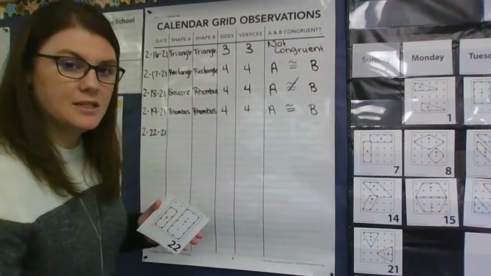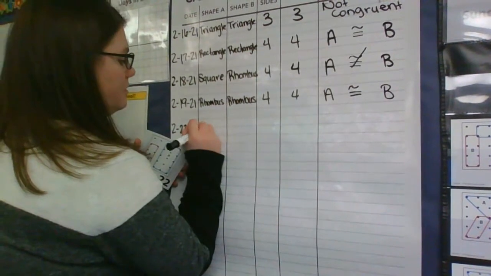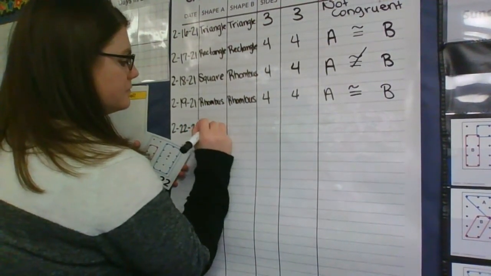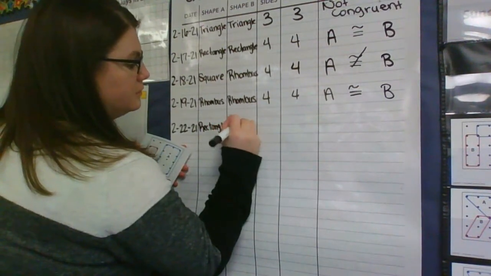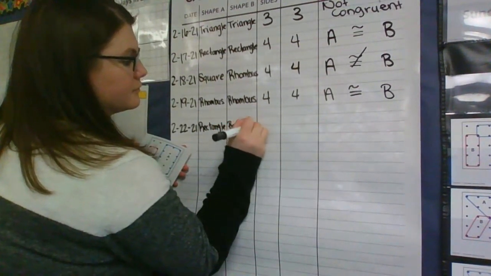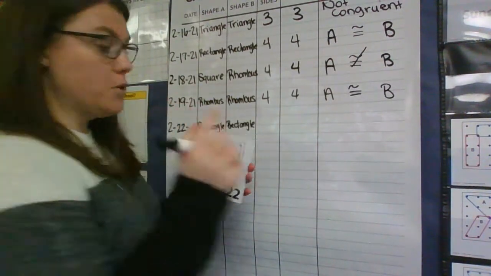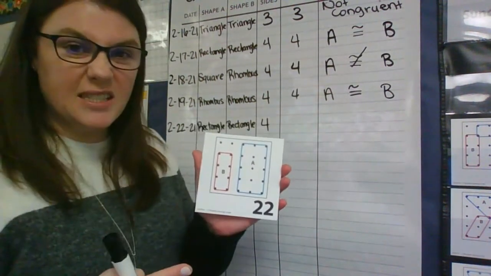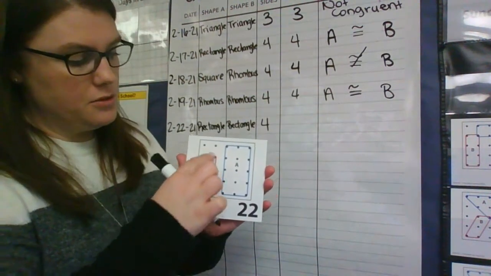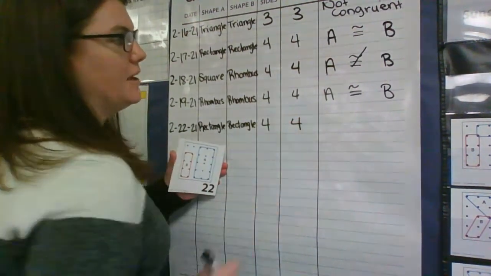So let's write that down. Let's get a little closer so y'all can see. Okay, rectangle. And rectangle. All right, we just counted how many sides? 4 sides. And if there are 4 sides, how many vertices? How many corners? 1, 2, 3, 4. However many sides there are, that's how many vertices we have.